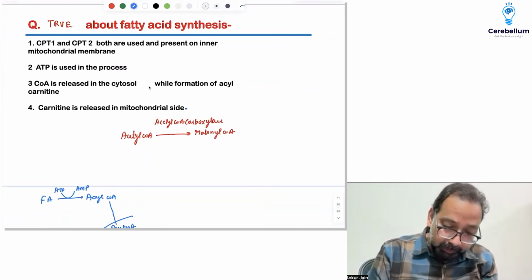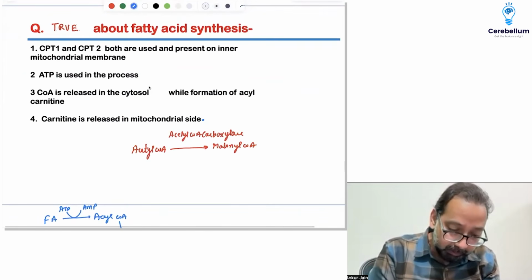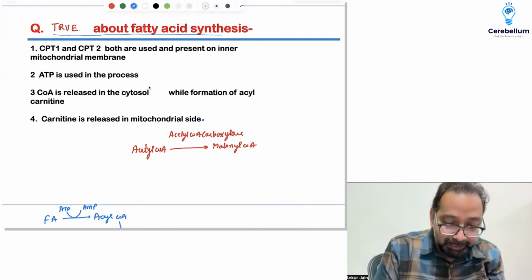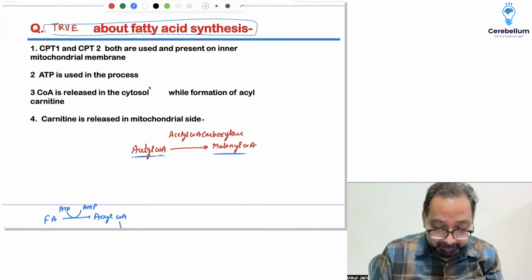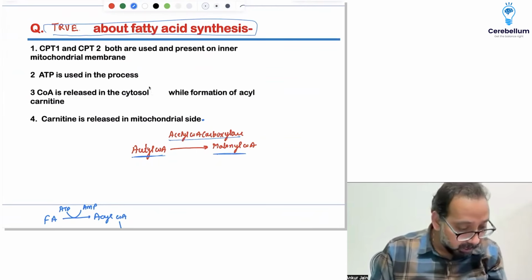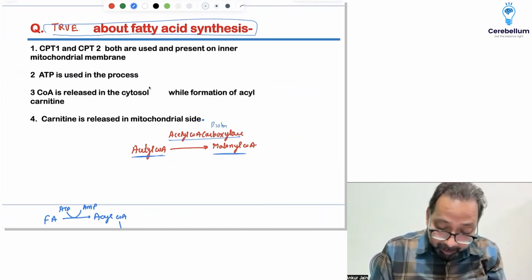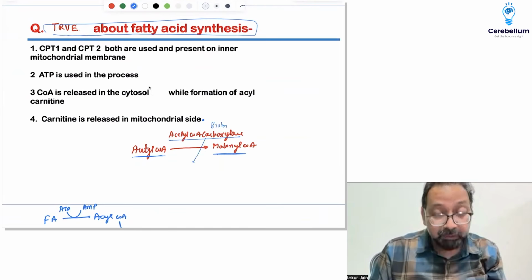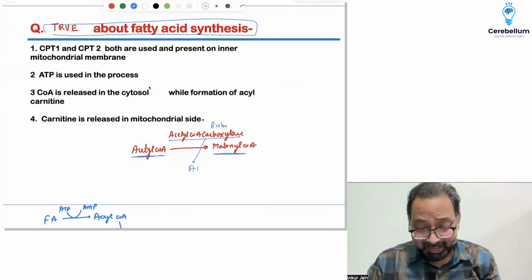Yes, this is a recall based question. What was the exact question? We don't know, but as I could collect, it was about what is true about fatty acid synthesis. In fatty acid synthesis, the first and rate limiting enzyme is acetyl coenzyme A carboxylase, with cofactor biotin. The mnemonic: wherever carboxylation is there, the mnemonic is ABC.